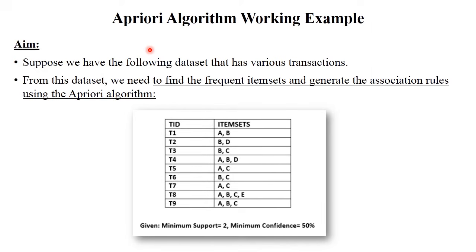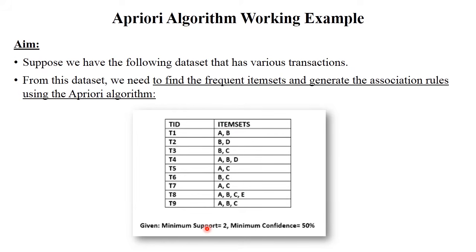Just see here, this is an Apriori algorithm working example. Now this is your given data set. This is your transaction ID and this is an item set. For example, person 1, or person A, this is your T1 transaction. So this person buys A and B items together. Second person, that is transaction 2, buys B and D items. Transaction 3 means person 3 buys B and C items, in this way. So how many persons are there? There are a total of 9 persons, meaning 9 transactions, right? And these are the buying items or purchasing items.